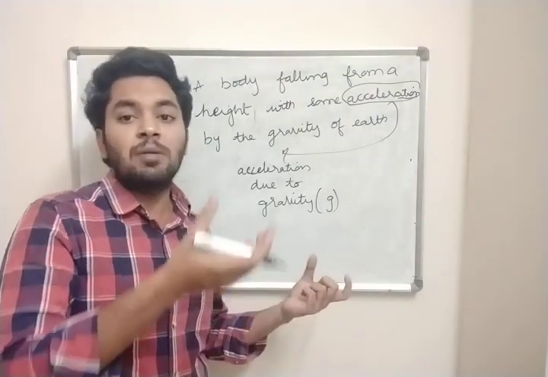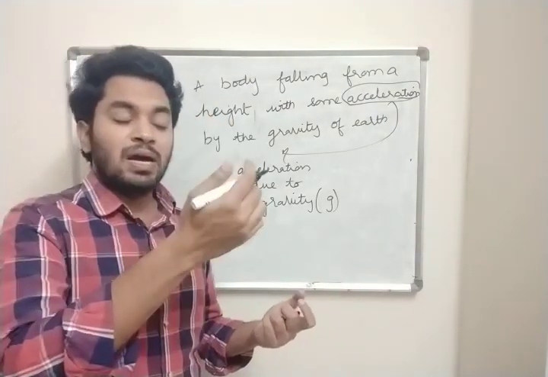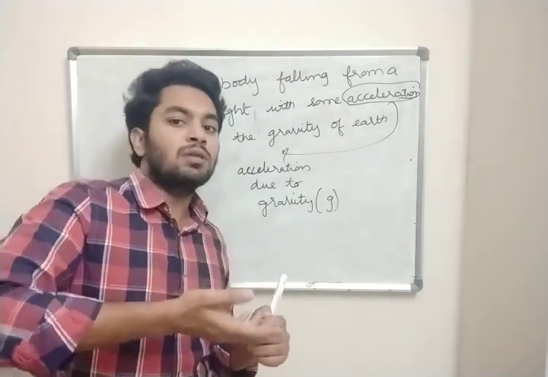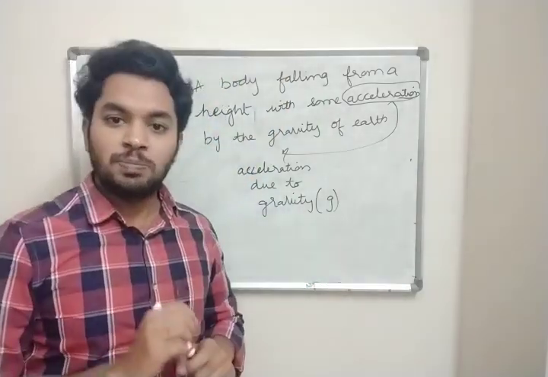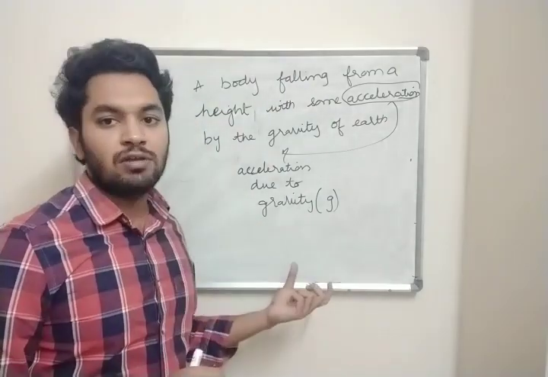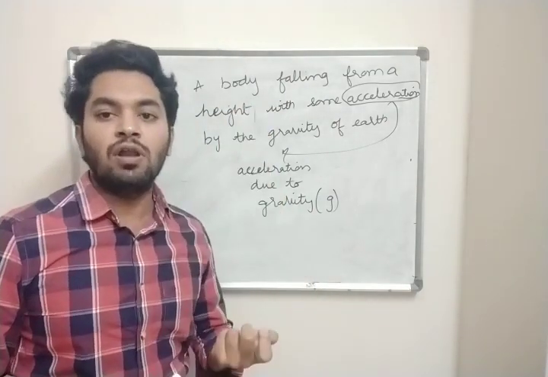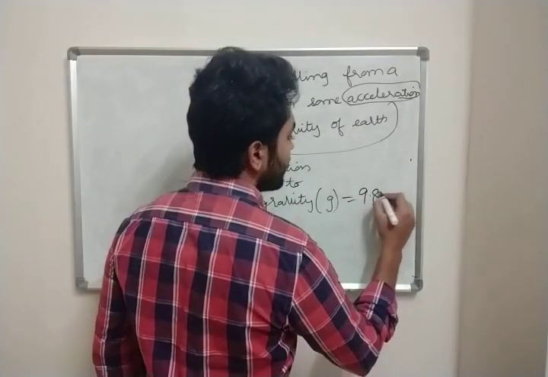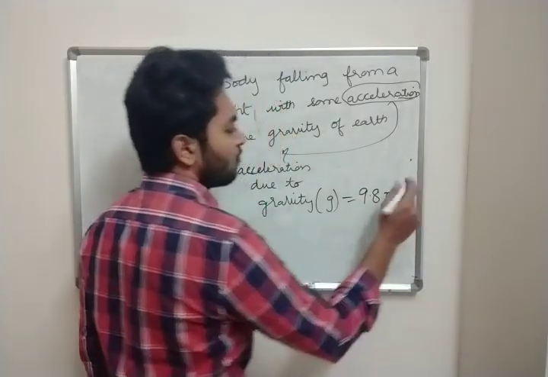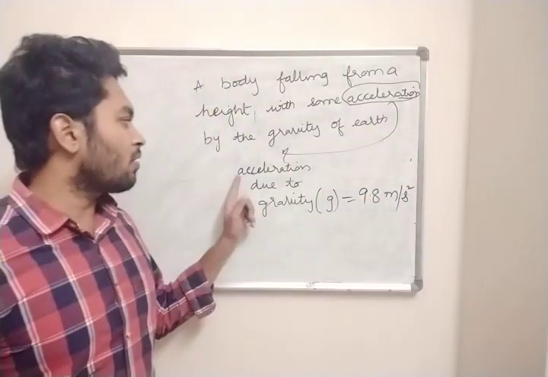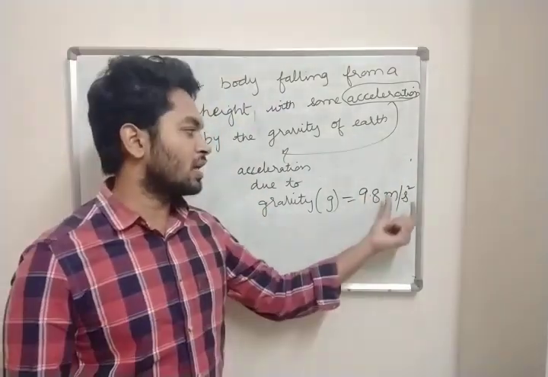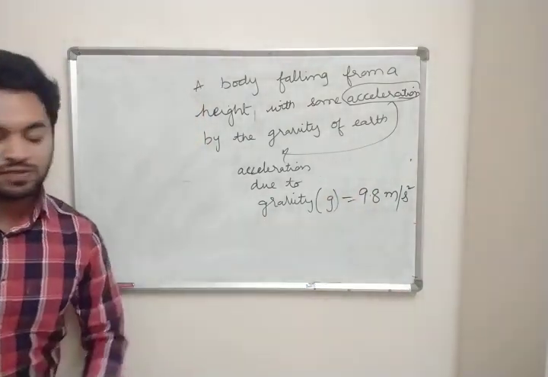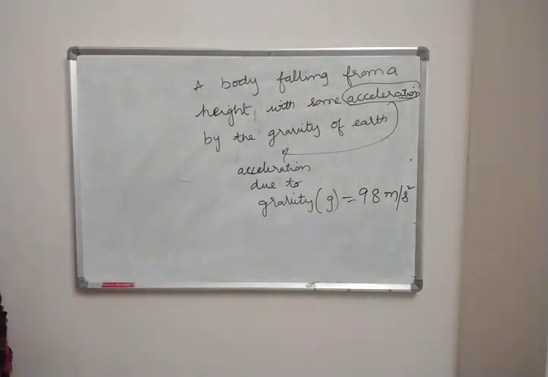The Earth is applying some force. So by this gravity only the body is falling down, or if gravity is not there, the body goes up or remains in space only. Because of this gravity only, the body is able to fall on the ground. So the value of g is 9.8 meter per second square. Why meter per second square? We are calling it acceleration, and the unit for acceleration is meter per second square. So the value of g is 9.8 meter per second square.